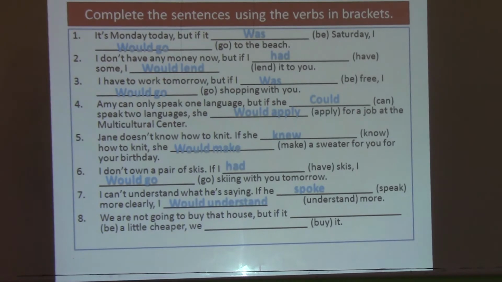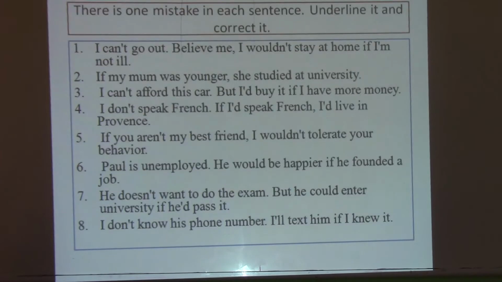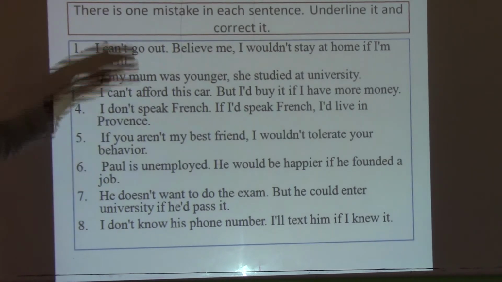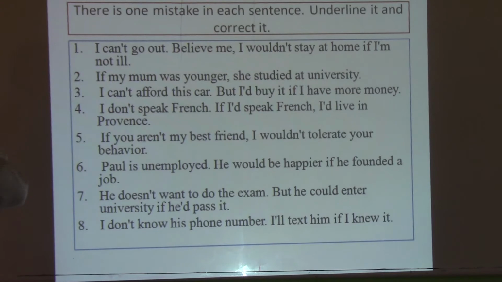And the last one here, we are not going to buy that house, but if it, for example, here we say, if it was a little cheaper, we would buy it, okay? So this is for the first exercise here. So let's move on to the next one. For this activity, there is one mistake in each sentence, underline it and correct it, okay? The sentences are in conditional type 2, but they have some grammatical mistakes.